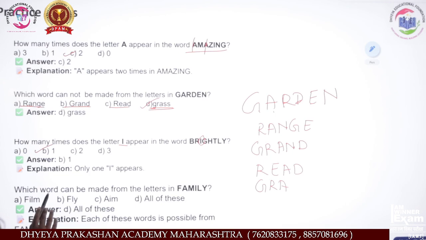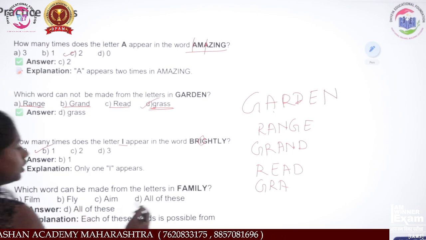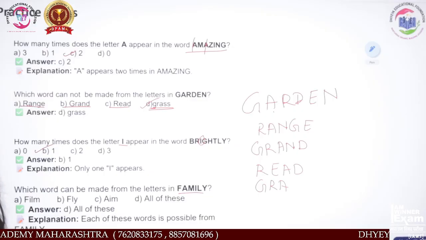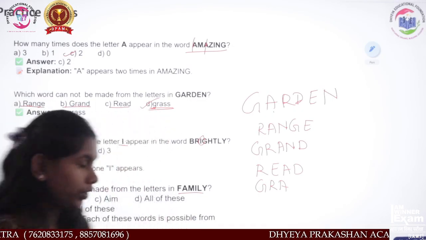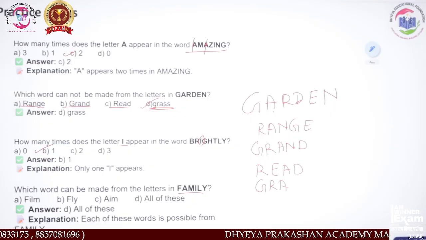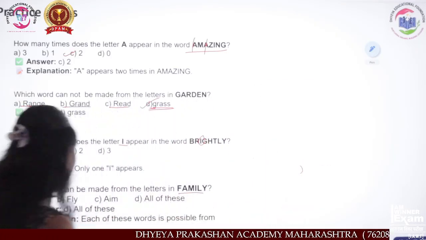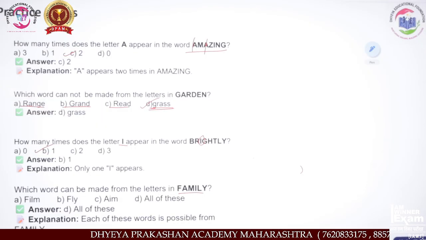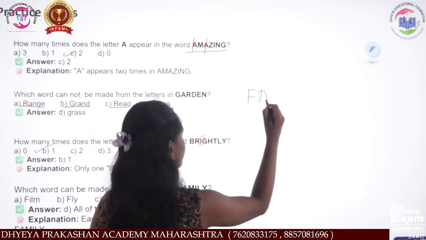Then which word can be made from the letters of family? Let's check.